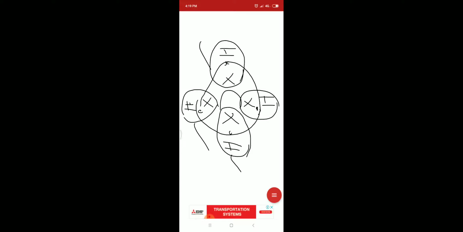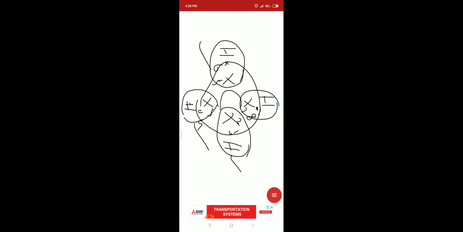So count the outer electrons: 1, 2, 1, 2, 3, 4, 5, 6, 7, 8. Carbon already has 4 electrons, then it shared 1 electron from each hydrogen. So how many electrons does it get? 8 electrons. Like this, sharing of electrons occurs here.